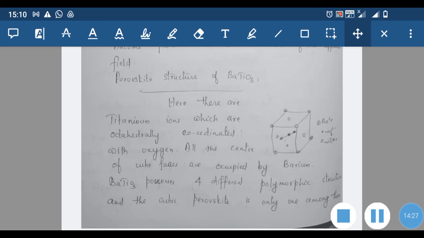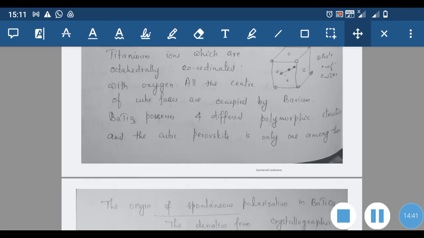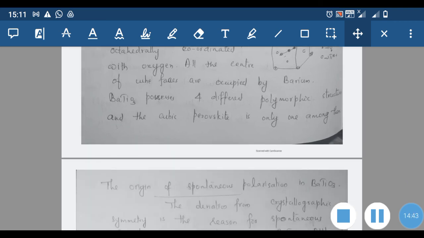Here there are titanium ions which are octahedrally coordinated with the oxygen atoms. All the centers of the cube faces are occupied by oxygen, and barium titanate possesses 4 different polymorphic structures, and the cubic perovskite is only one among them.